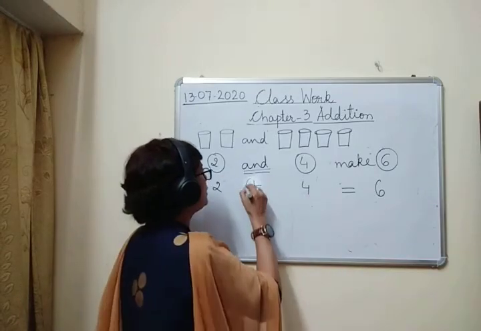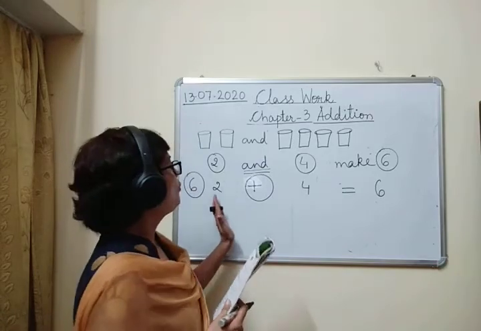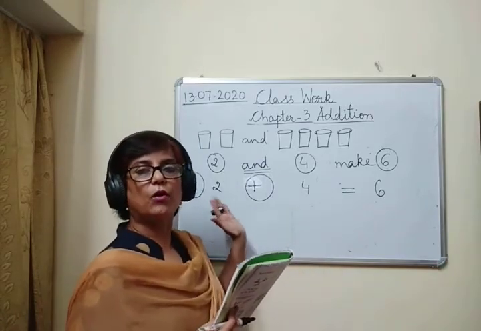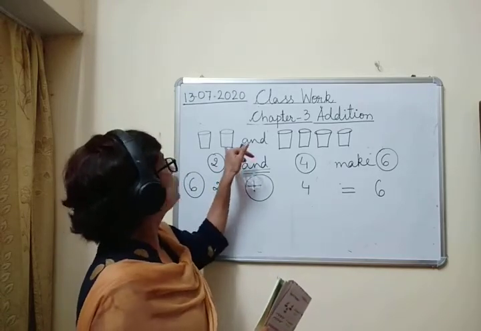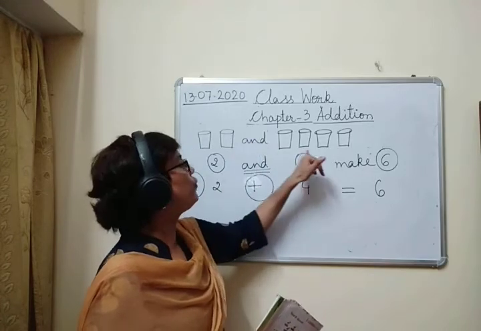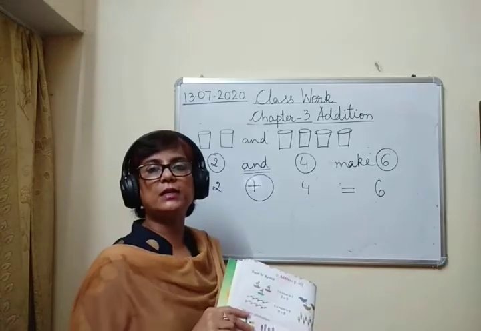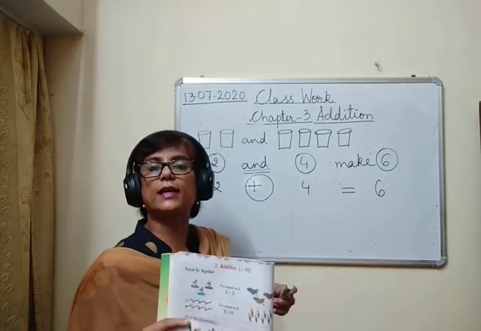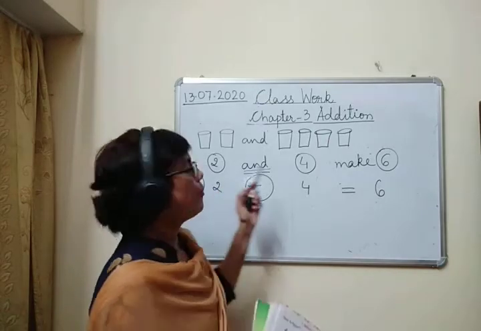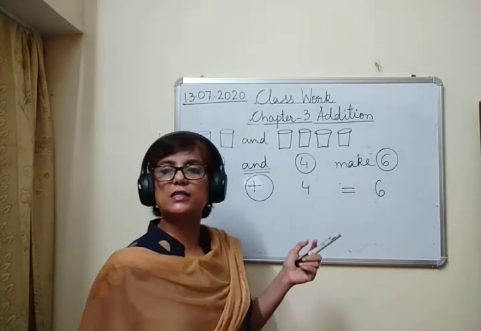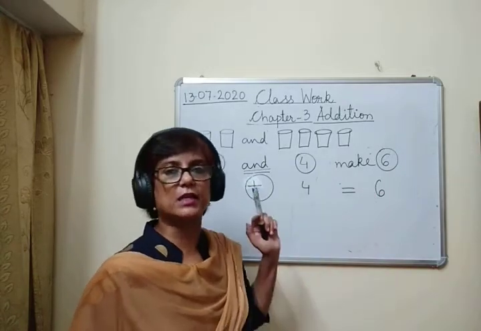So this is the sign of addition. Plus is the sign of addition. So when we add two numbers or when we bring together two groups. Here we have 2 glasses in first group and 4 glasses in second group. Okay? When we combined both the groups, or you can say when we added both the groups, how many glasses did we get? कितने glasses हमें मिल गए? We got 6 glasses. हमें 6 glasses मिल गए.